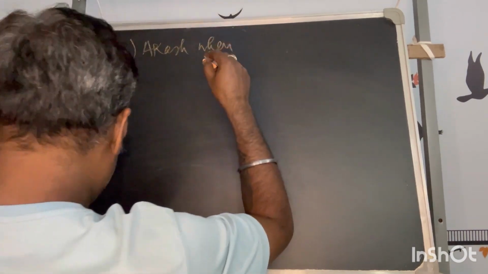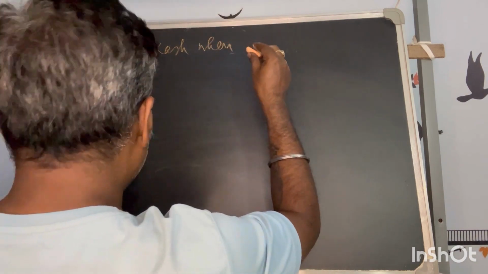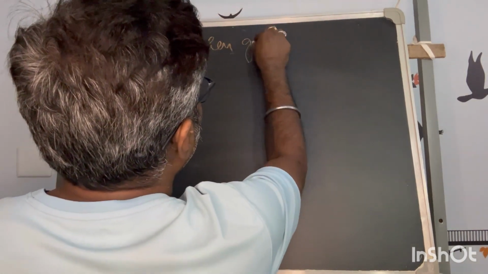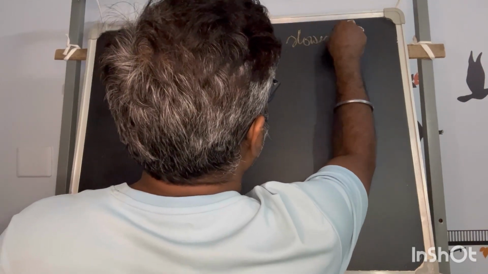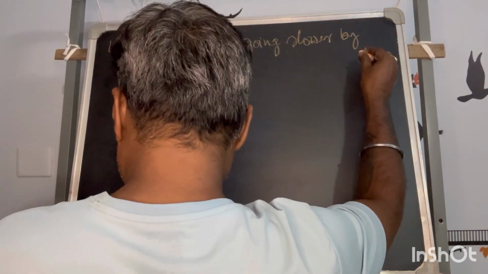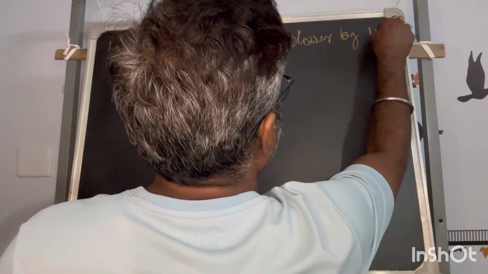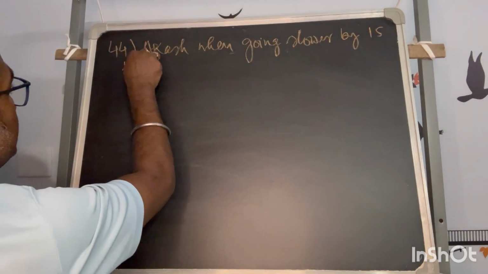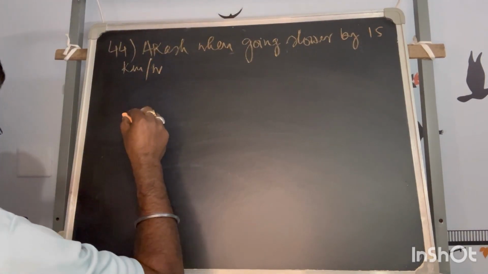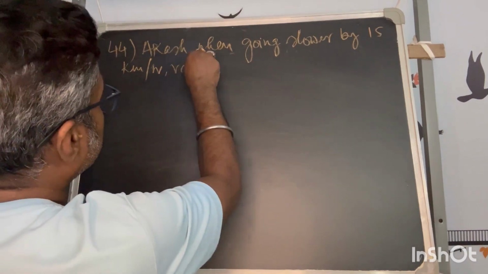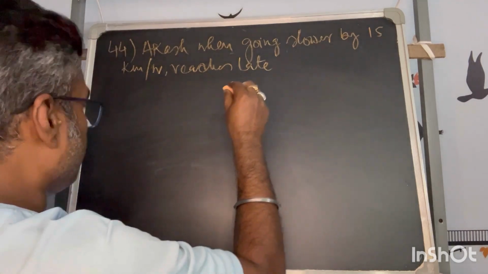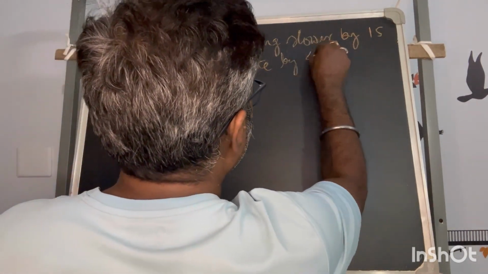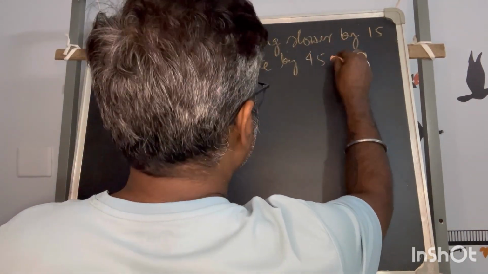Akash, when going slower by 15 kilometer per hour, reaches late by 45 hours.